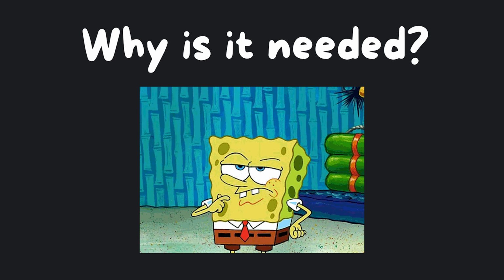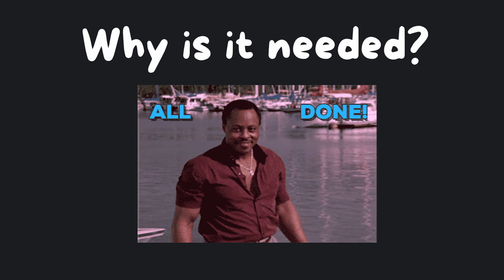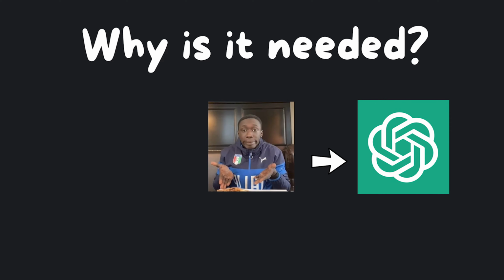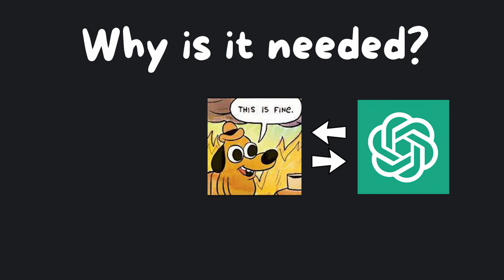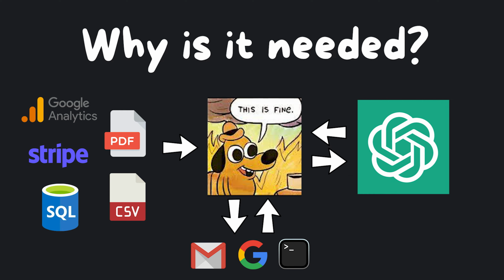But why is it needed in the first place? Couldn't we simply send a request to an API or model and call it a day? And you're right, that would work for simple applications, but as soon as you start increasing the complexity, like connecting the language model to your own data from Google Analytics, Stripe, SQL, PDFs, CSVs, or making the language models take actions such as sending emails, searching the web, or running code in your terminal, things start to get messy and repetitive. LangChain offers to fix this issue with components.